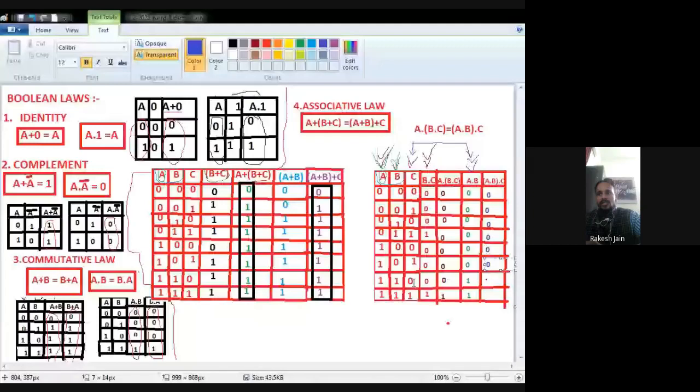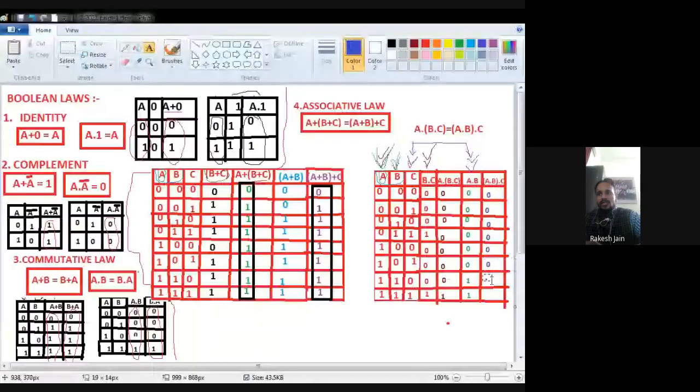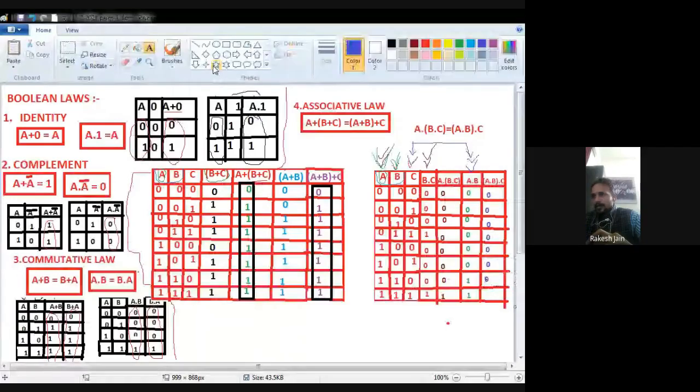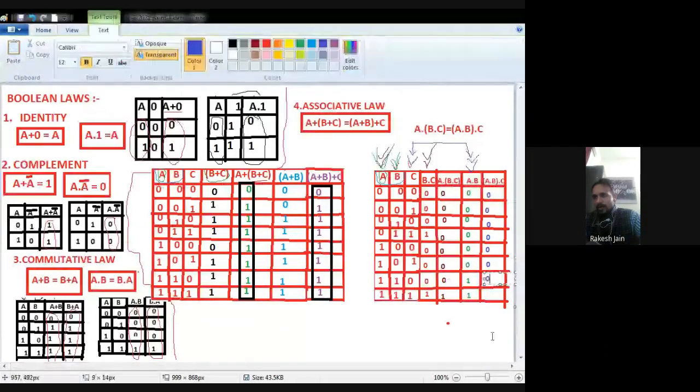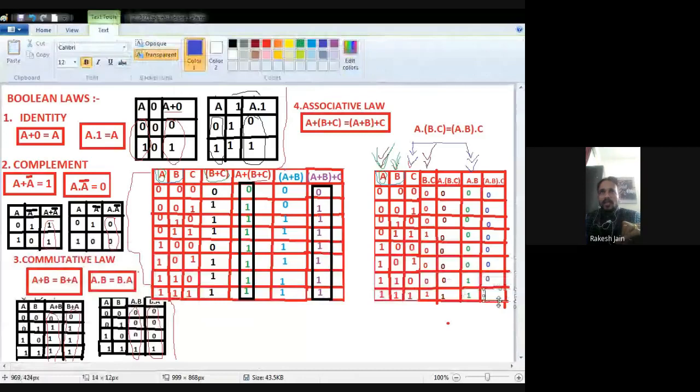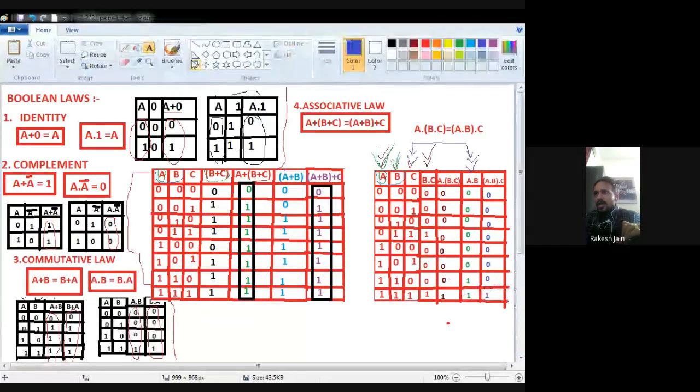Okay, so we find out the A dot B dot C result. Now we find out the LHS side. Now perform the A dot B. Where is the A? Where is the B? Now with this green color, see, A is this one, and B is this one. To perform A dot B, it means any input is 0, output will be 0.